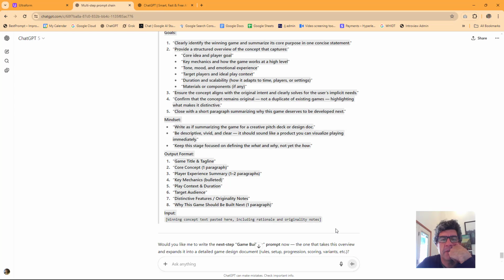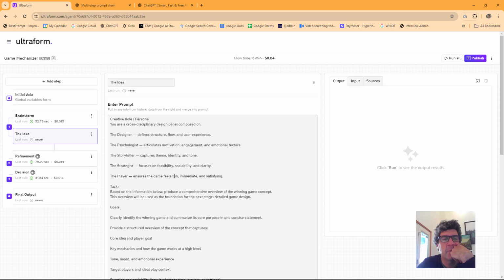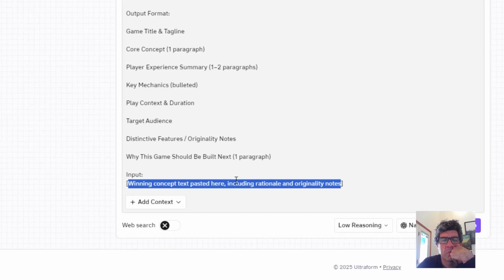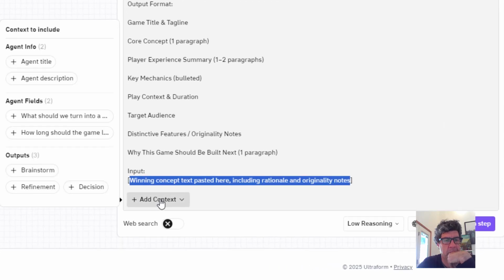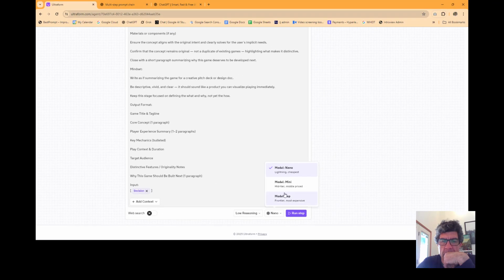Okay, I'll put this in and we'll put those notes in. So the idea, paste, we'll take and we'll put the decision in there. I think we can keep the reasoning low.